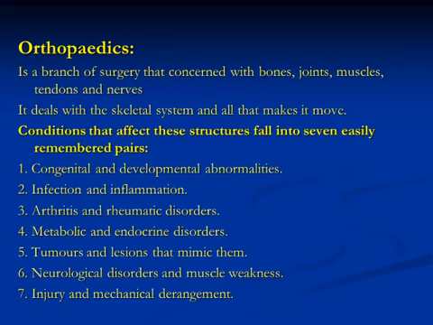We have metabolic and endocrine disorders that can affect the skeletal system, tumors and the lesions that mimic tumors considered together, neurological disorders and muscle weakness, and lastly, we have injuries and mechanical derangements.